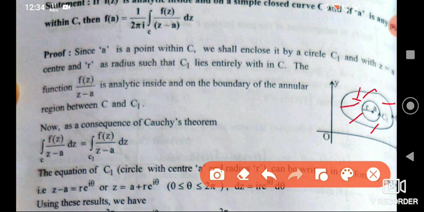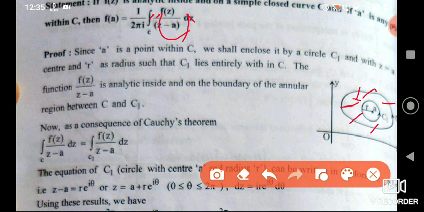In the corollary of Cauchy's theorem, if you have two curves C and C1 and the points in between are analytic, then integration along the curve C1 will be equal to integration along the curve C, right? The plan here is that we are just removing a small space of radius r around the point A, where this whole function is not analytic, that is, where 1 by (z minus A) is not defined. We are eliminating that, and all other points inside the curve C will be analytic. Okay, we'll read this.